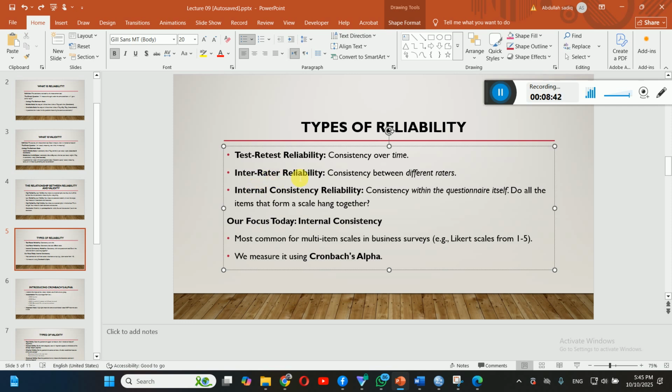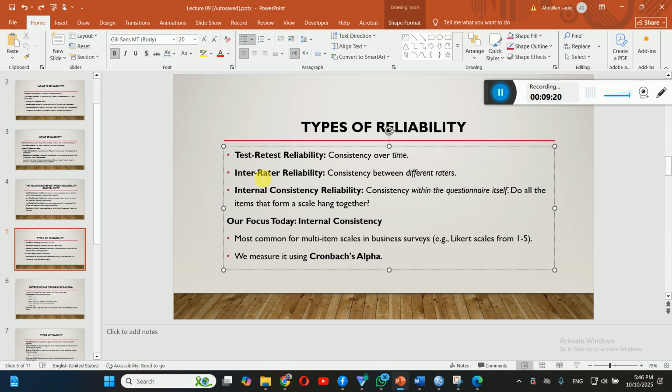Then we have inter-rater reliability. This is the difference if two respondents interpret your question differently. Or for example, if two lecturers are evaluating the performance of the students, for example, the communication of the students. If one indicates that the student is really fluent and has good communication, but another, using the similar questionnaire, indicates that the student is not really good in fluency and has some problems, then you can say, dear students, the question has an inter-rater reliability issue. Why?